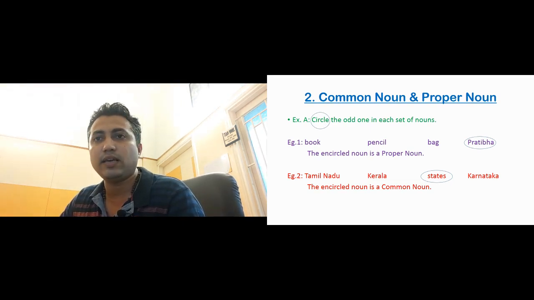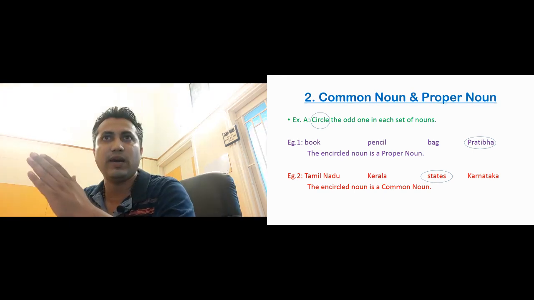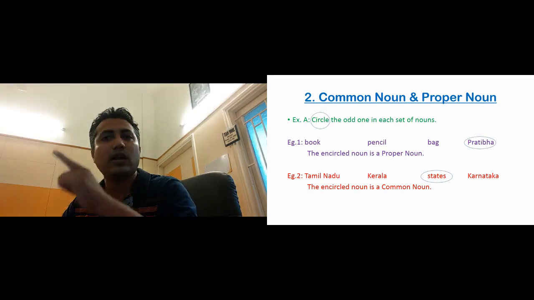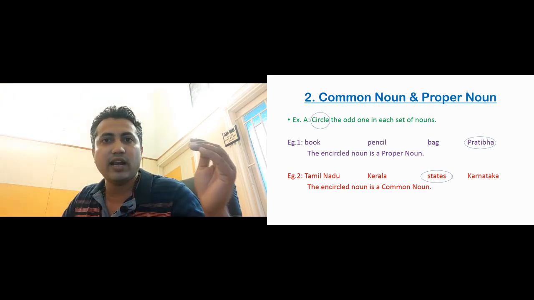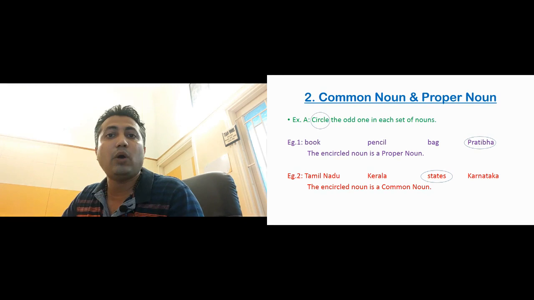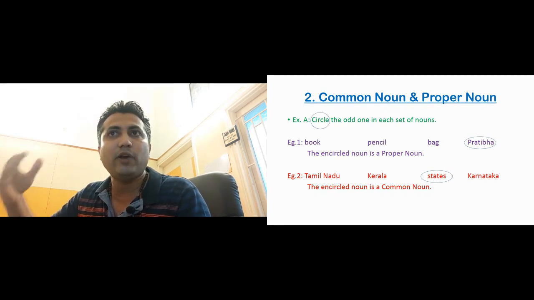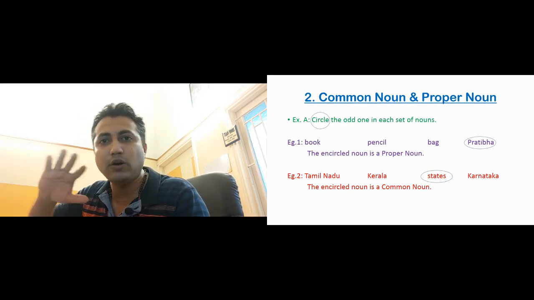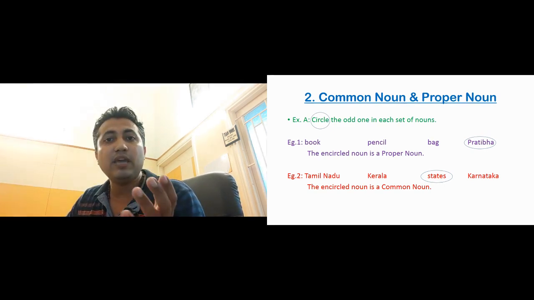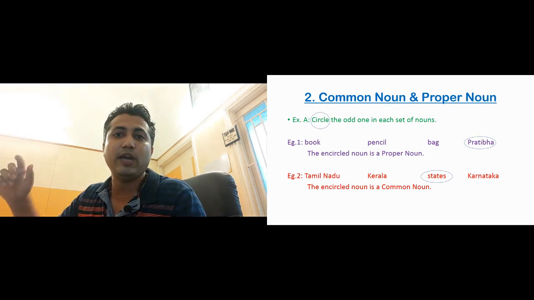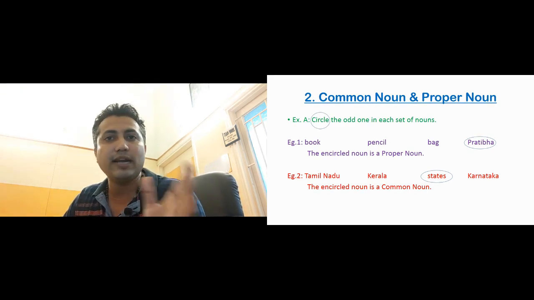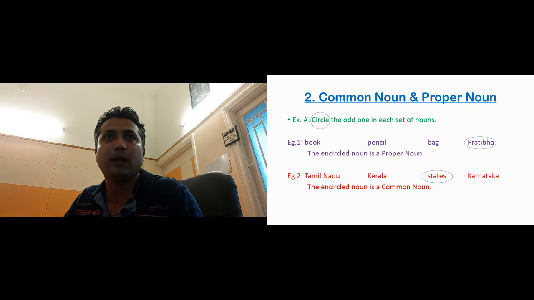The first exercise heading says circle the odd one in each set of nouns. There is a set of nouns given, and out of that we have to circle the odd one. Suppose out of the words given, 3 may be common nouns and 1 may be a proper noun. So the proper noun is the odd one, we have to circle it. Maybe out of 4, 3 are proper nouns and 1 is a common noun. So we have to circle the common noun. That is how the odd one. Okay, look at the first example.